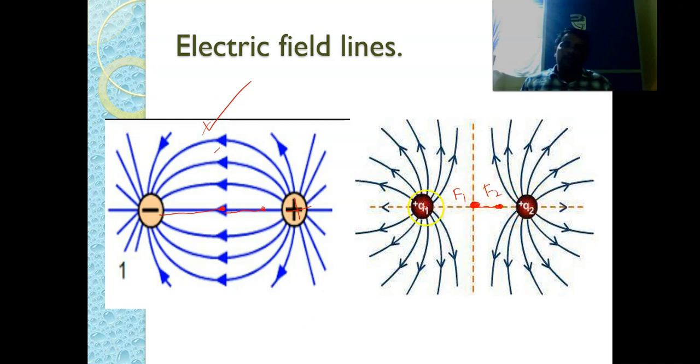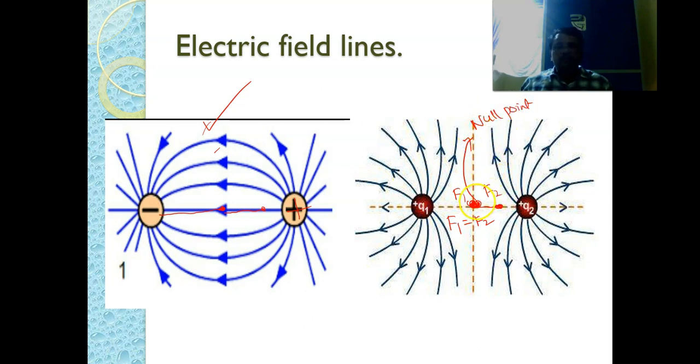At this particular position, they are equal charges, like charges. Then F1 becomes equal to F2. That means at this particular position there is no net force acting on the particle. That's why this particular position is called the null point.